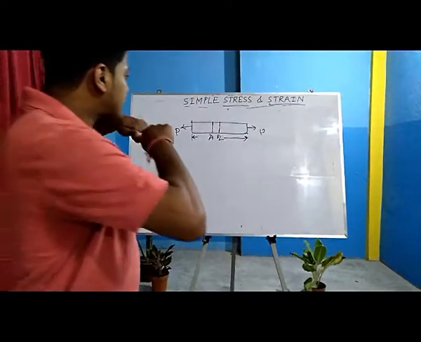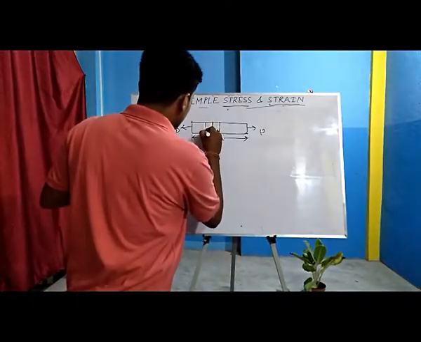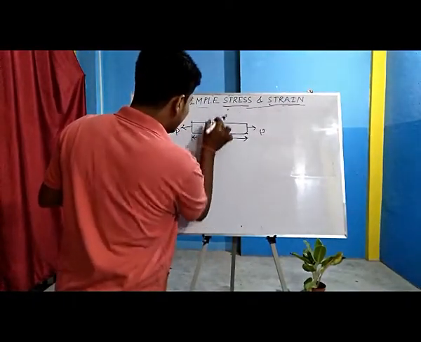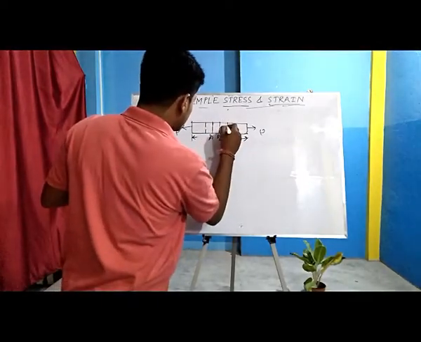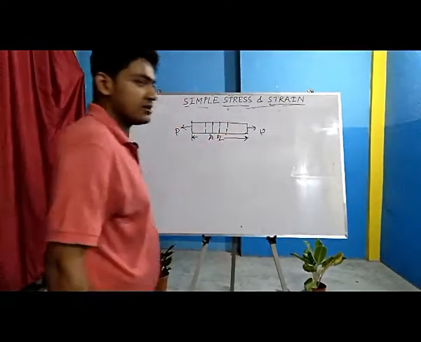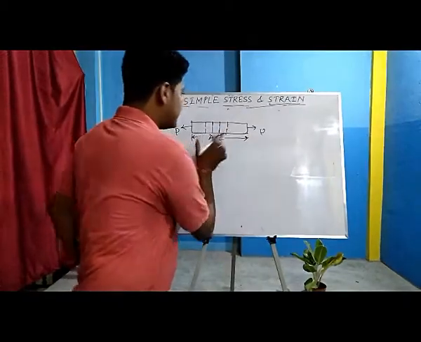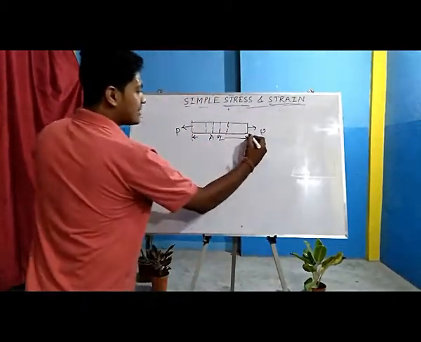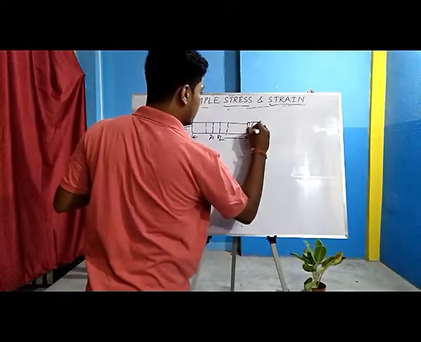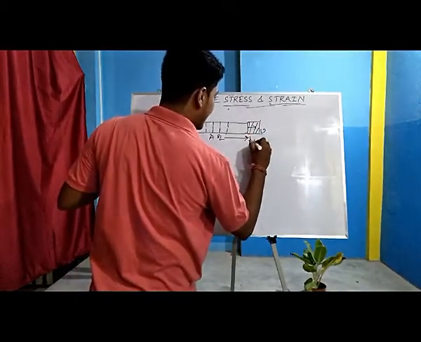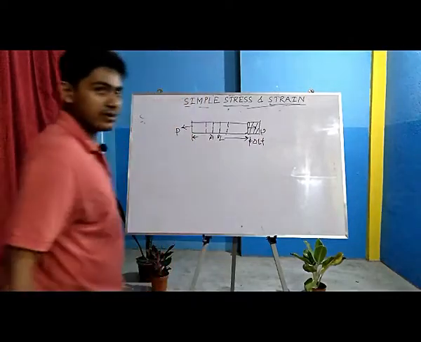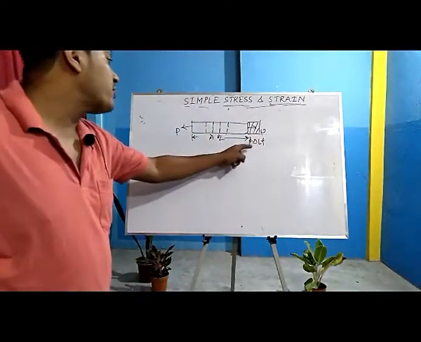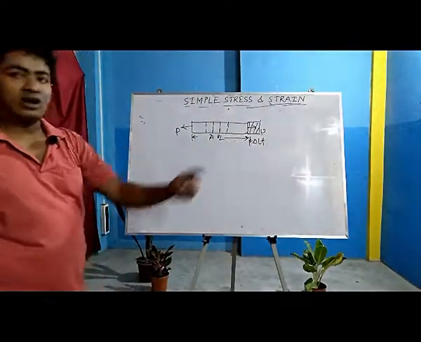Whenever the body starts stretching, these two layers of the body will start separating from each other and the distance will increase. So generally you have an elongated body like this, with some length delta L of elongation. This delta L is called elongation.